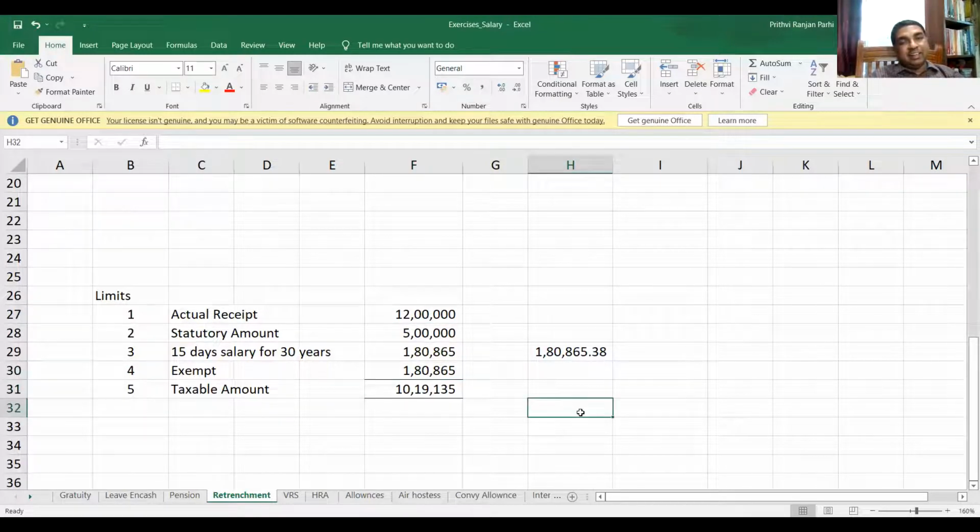So 10,19,135 will be taxable. Understood? Yes, sir. Okay. If the retrenchment compensation part is over, let us move to the next concept. Yes, sir.